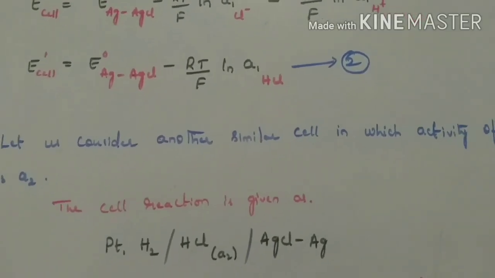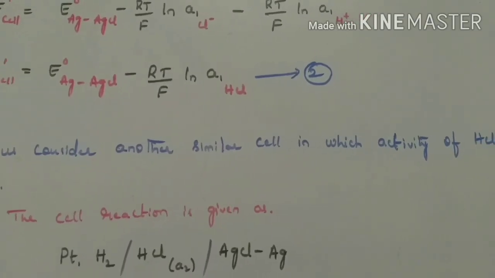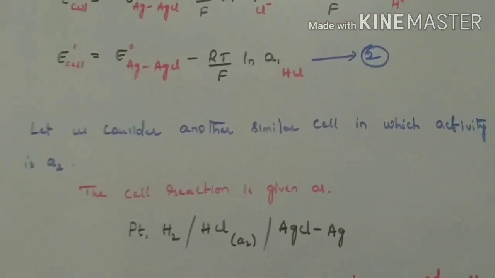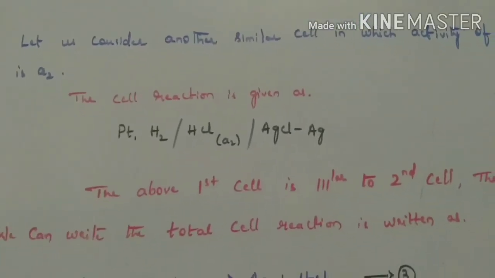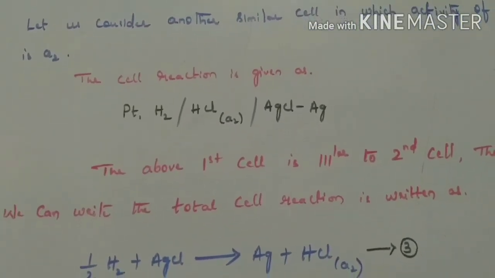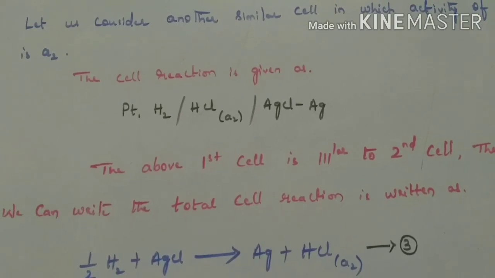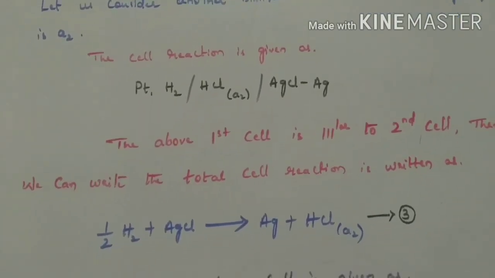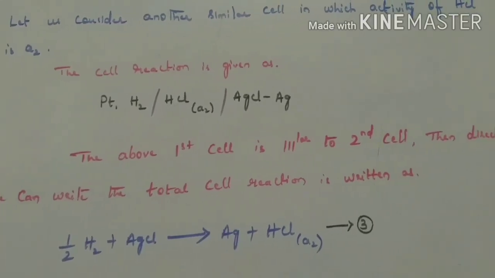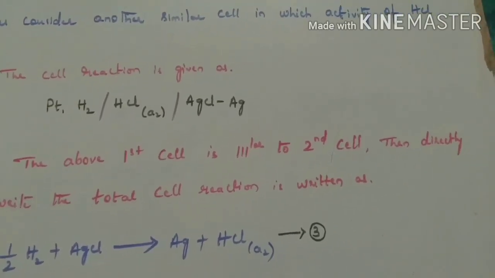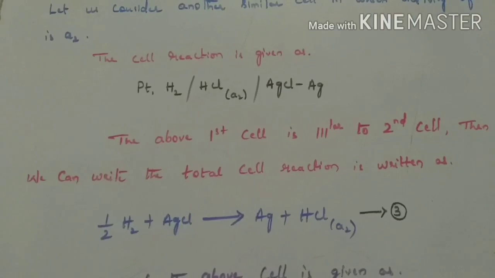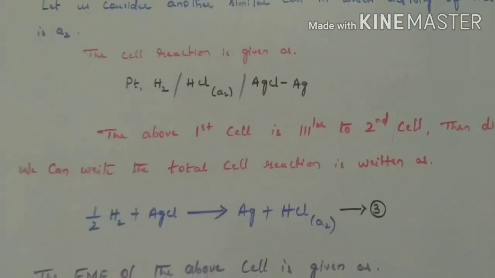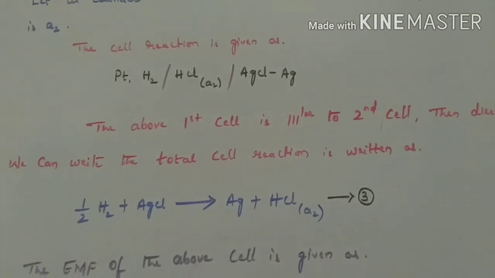Let us consider another similar cell in which the activity of the HCl is a₂. The cell is given as Pt, H2 | HCl a₂ | AgCl | Ag. The above first cell is similar to the second cell, so directly we can write the total cell reaction as above.